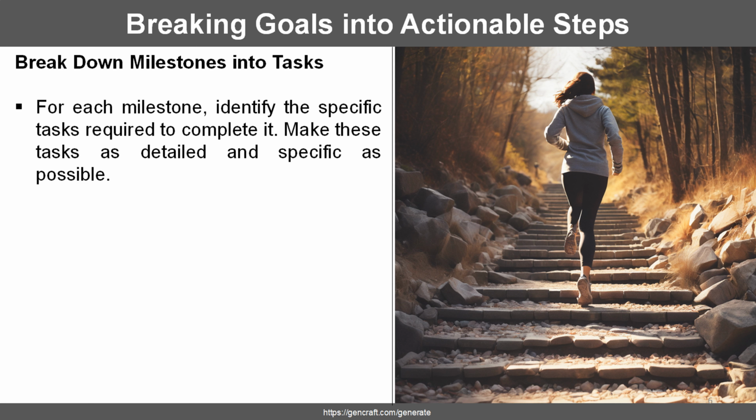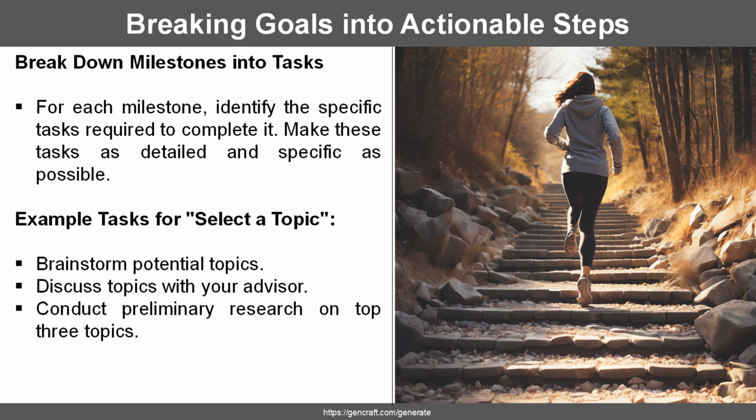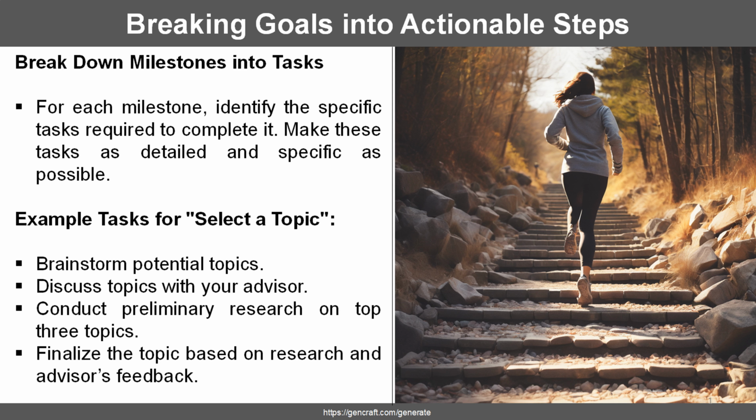Next, break down each milestone into specific tasks. The more detailed and specific the tasks, the easier it will be to stay on track and complete them effectively. For example, tasks for the milestone "select a topic" might include: brainstorm potential topics, discuss the topics with your advisor, conduct preliminary research on the top 3 topics, finalize the topic based on research and advisor's feedback. By breaking down milestones into manageable tasks, we can tackle each step systematically, making the overall goal more achievable.